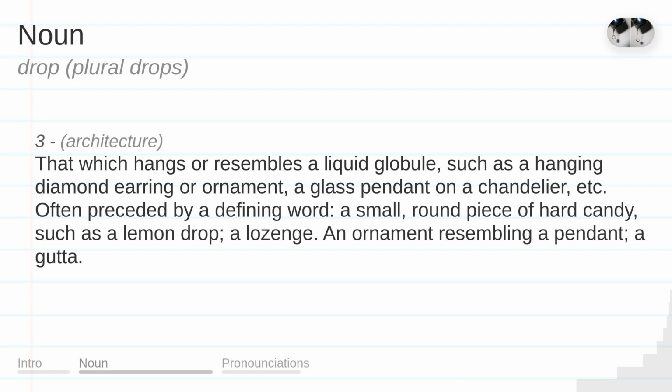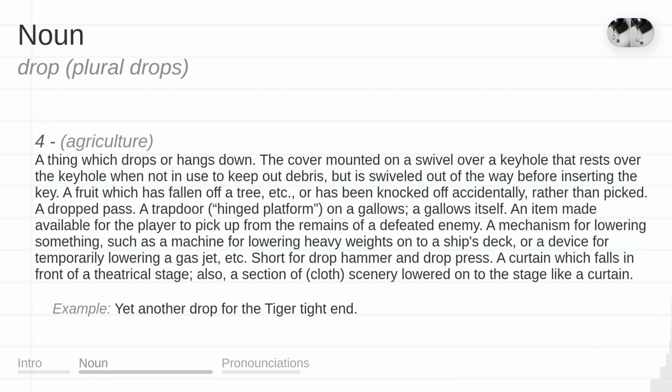That which hangs or resembles a liquid globule, such as a hanging diamond earring or ornament, a glass pendant on a chandelier, etc. Often preceded by a defining word, a small, round piece of hard candy, such as a lemon drop, a lozenge. An ornament resembling a pendant, a gutta. A thing which drops or hangs down. The cover mounted on a swivel over a keyhole that rests over the keyhole when not in use to keep out debris, but is swiveled out of the way before inserting the key.